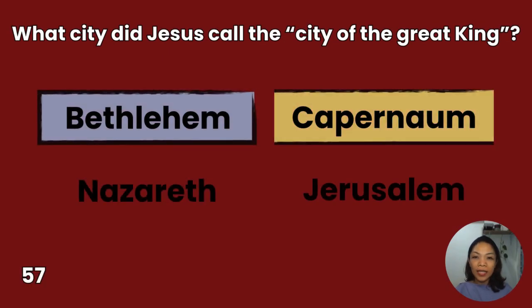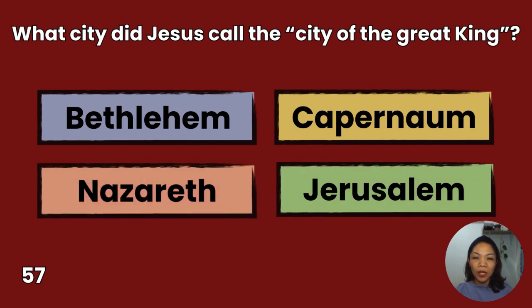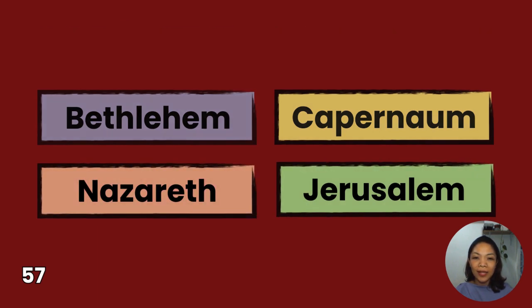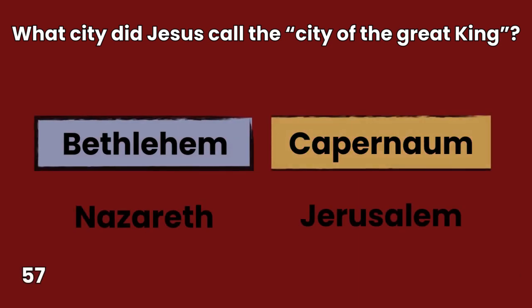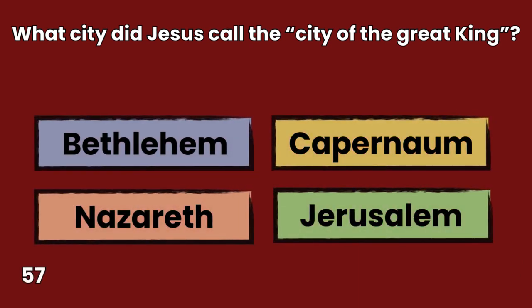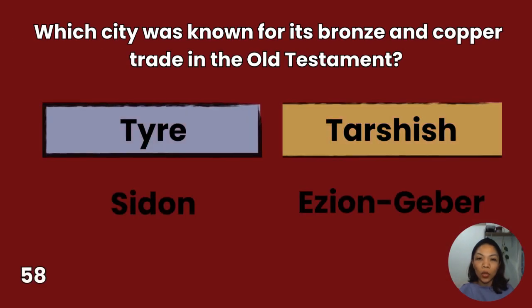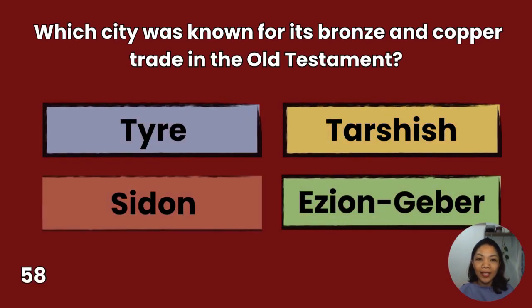57. What city did Jesus call the city of the great king? Bethlehem, Nazareth, Capernaum, Jerusalem. You have 10 seconds to answer. The answer is Jerusalem, Matthew 5:35. Nor by the earth, for it is his footstool, neither by Jerusalem, for it is the city of the great king.